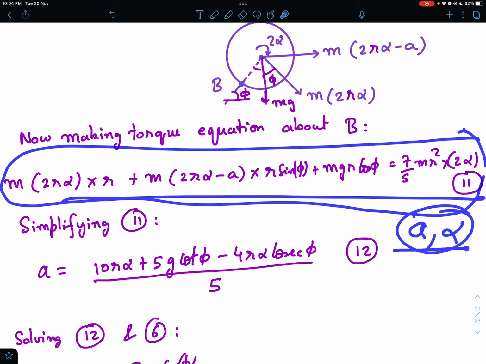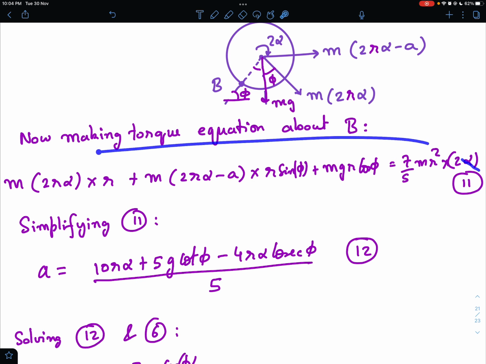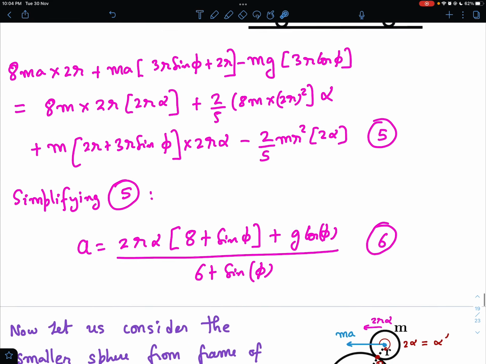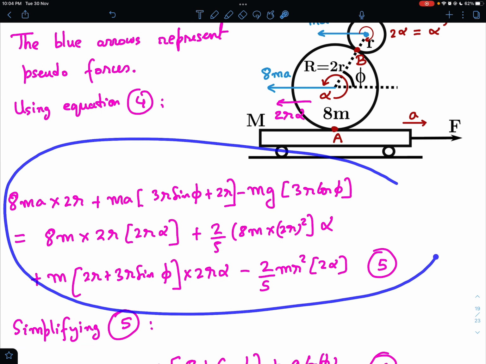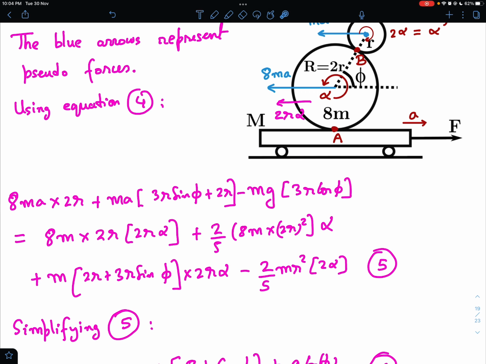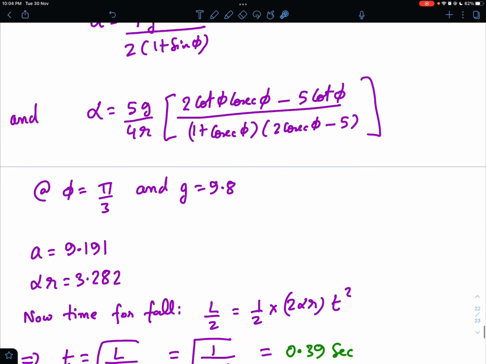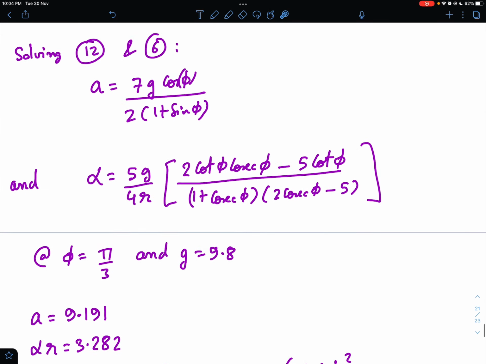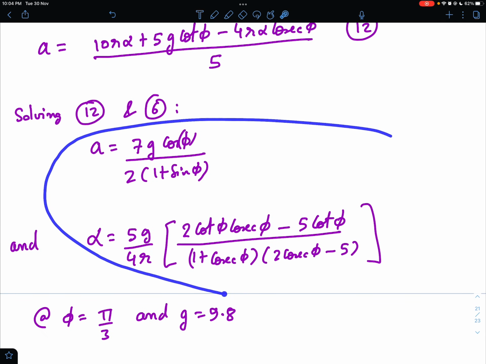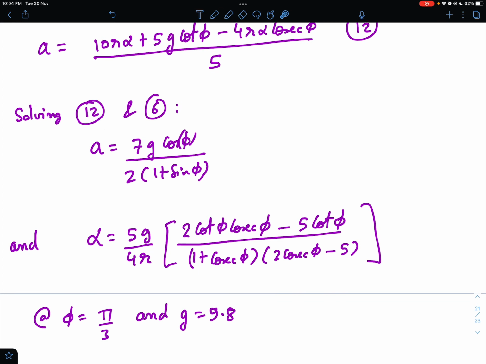and alpha. Okay, so considering equation number 11, this is also having only two unknowns, A and alpha, and the other equation was equation number 5. This also has two unknowns, A and alpha, and with just two equations and two unknowns I can solve easily for A and alpha. So I'll just straight away get to the solution. If you solve for A and alpha, this is what you get, and then you can